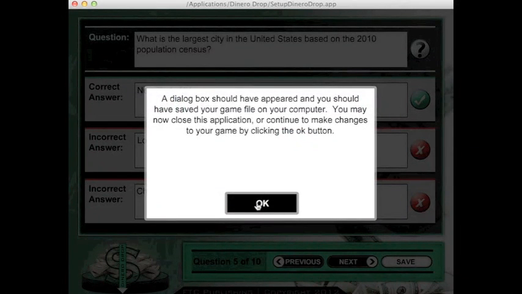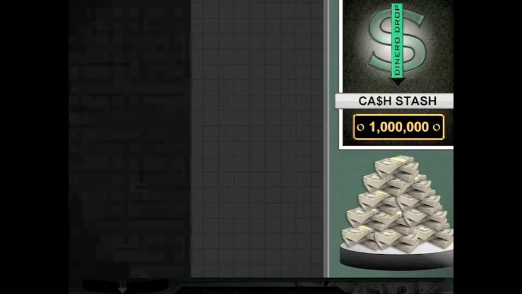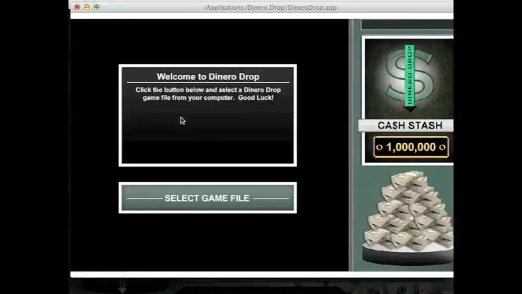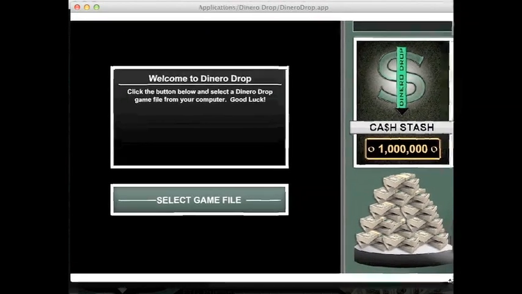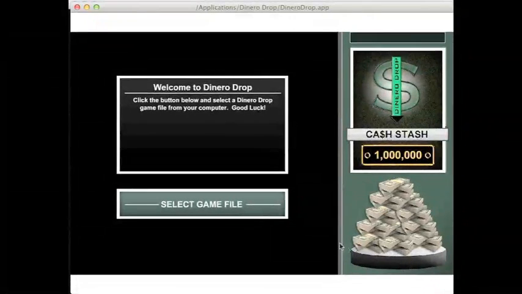Now I can click on the OK, and this is going to allow me to go back into my game and continue to edit and then resave. But what I'm going to do now is launch my Play the Game application. You can see that we get a lot of nice music that plays. The first step is to select my game file. So for the game that I just created, I'm going to click on the Select Game File button.